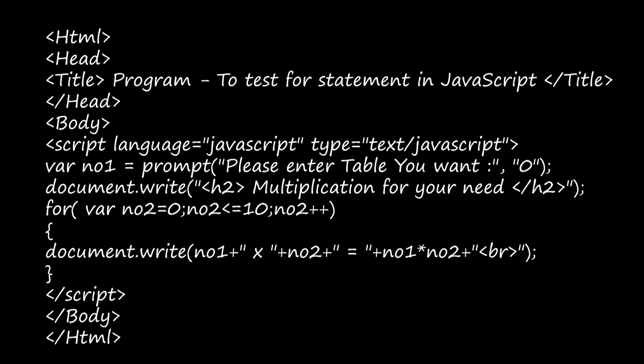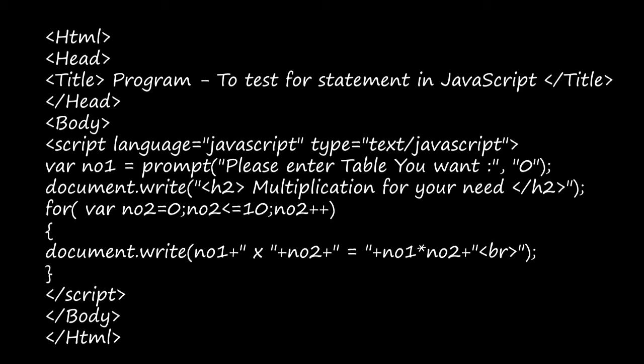So we have initialized the variable's value as 0, okay? And no2 less than or equal to 10. So this looping will be executed till it reaches 10, okay? And then no2 plus plus, so it will be incremented by adding 1 to it, right?